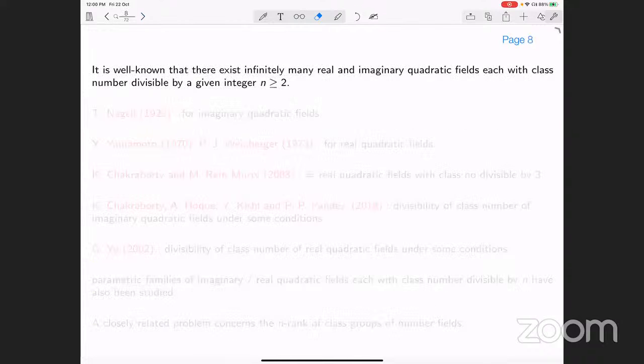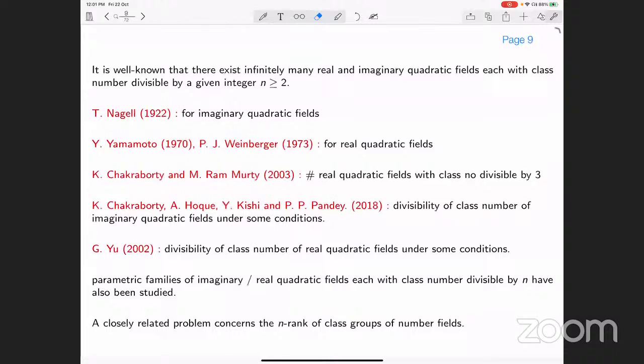And a related problem, again based on conjectures of Gauss: one knows that there are infinitely many real and imaginary quadratic fields with class number divisible by a given integer n. So this is one of the classification problems, again of fields whose class number is divisible by a given integer. A lot of work has been done in this, and we have seen in Professor Renate's talk also.